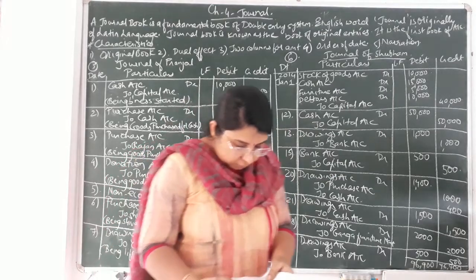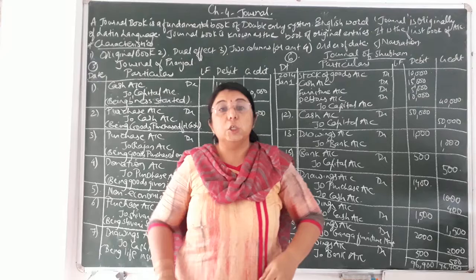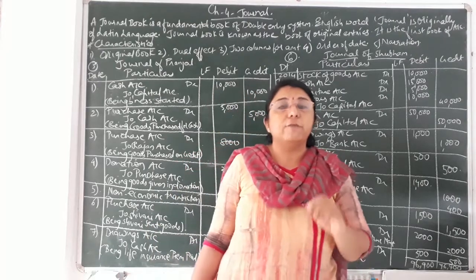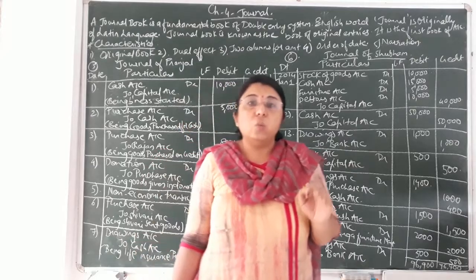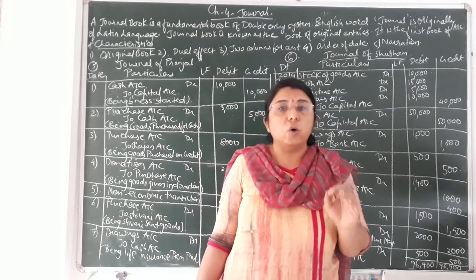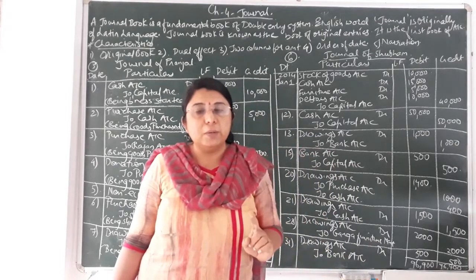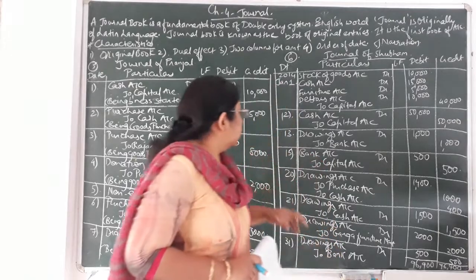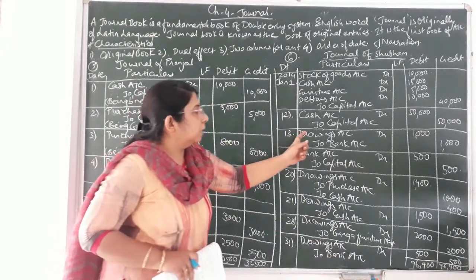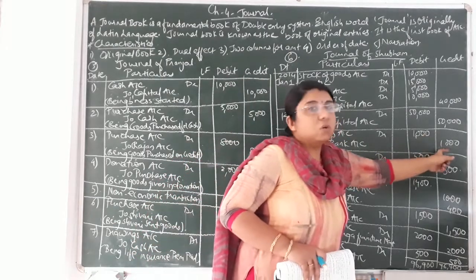Then afterwards on the 13th, rupees 1,000 withdrawn from bank for personal use. Here it is clearly mentioned that it is for personal use, and already I have explained to you that whenever the words personal use are mentioned, drawings account will be debited. Always drawings will have a debit balance and capital account will have a credit balance. Okay, so the 13th entry I have written, that is drawings account debit to bank account credit, that is rupees 1,000.